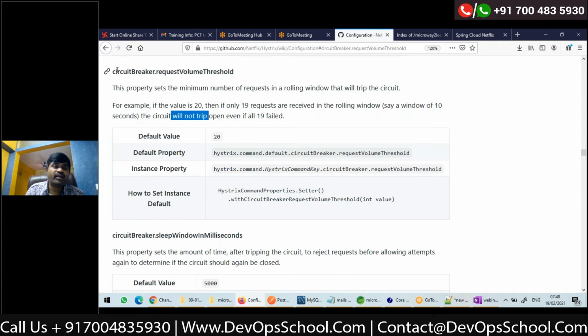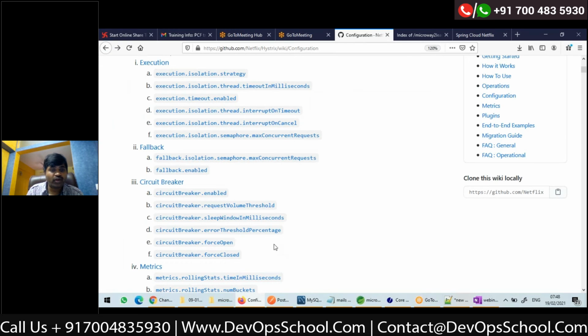So that's circuit breaker dot request volume threshold. This is really important. Otherwise, the circuit will open most of the time. So again, if you want to configure this at the annotation level, you can use this property. And if you want to configure it in YML for default or for a particular service, this is the one. Now, you understood request volume threshold.